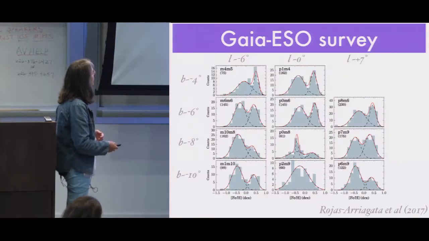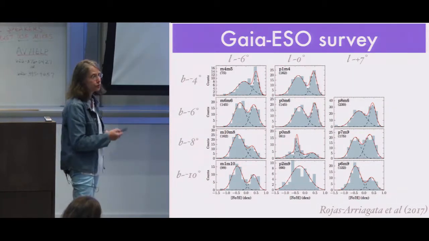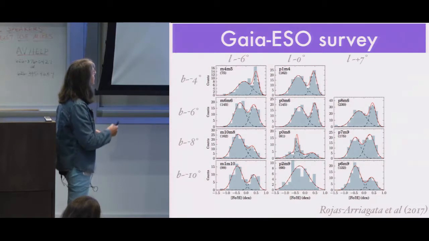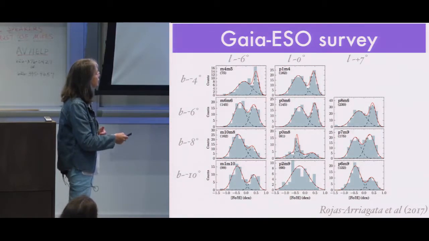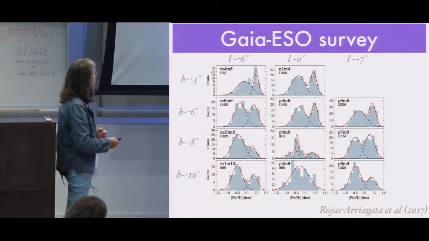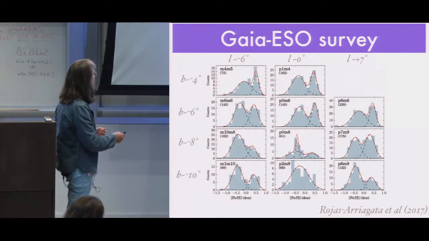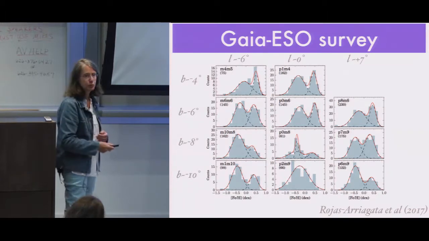But the decomposition depends on the authors and on the surveys. For example, work by Aurora Zoccali on the Gaia-ESO survey at different latitudes and different longitudes decomposes the metallicity distribution into only 2 components. It was sufficient to explain what they observed. So they have one major component which corresponds to the bar, and a second component, with smaller metallicity, which corresponds to the thick disk.